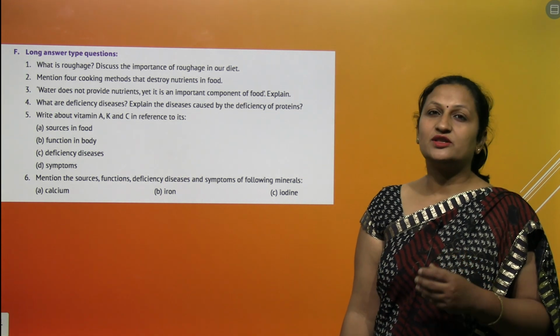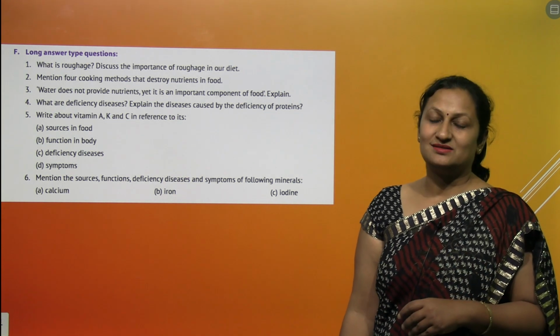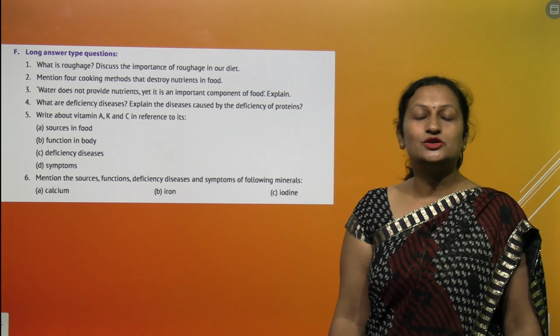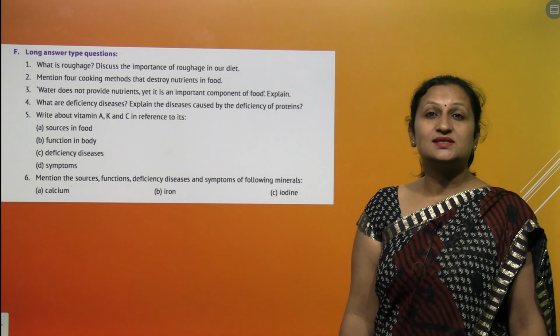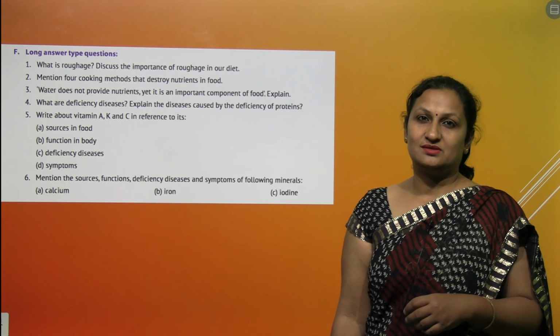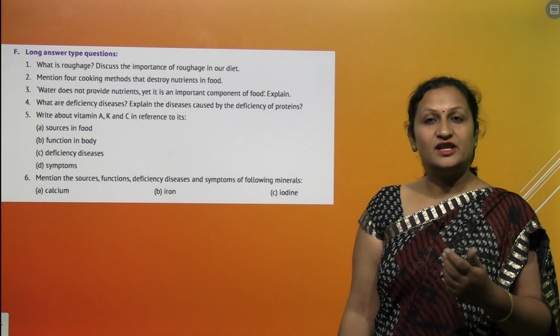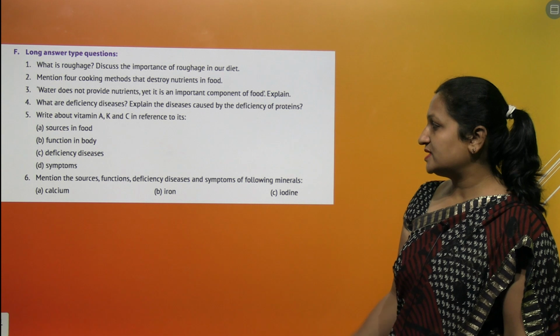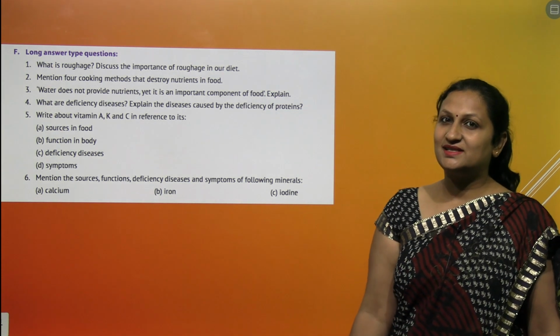It is used for the formation of bones and muscles and for your teeth. Deficiency of calcium causes osteoporosis. Osteoporosis is a condition when your bones become weak and porous. They break easily whenever you have a fall. Then deficiency disease, osteoporosis, and the symptoms we have already discussed here.